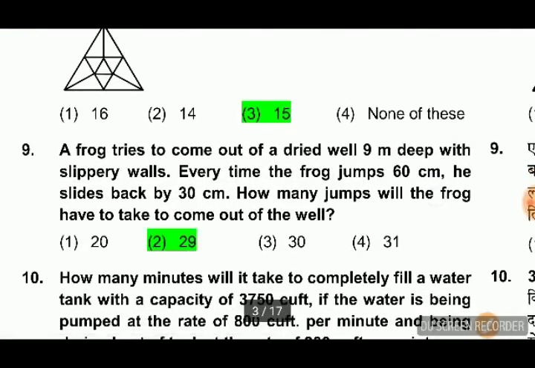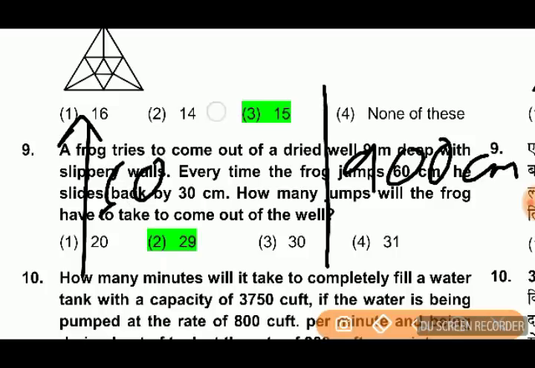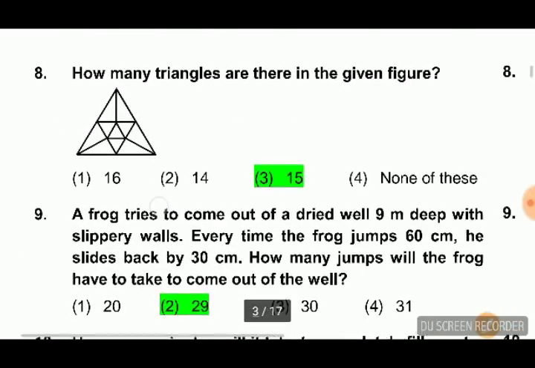Next question. A frog tries to come out of a dried well 9 meters deep with slippery walls. Every time the frog jumps 60 centimeters, he slips back by 30 centimeters. How many jumps will the frog have to take to come out of the well? So a well 9 meters deep means 900 centimeters. In one jump the frog goes up 60 centimeters and slips 30 centimeters. So how much does it climb in one jump? 30 centimeters.